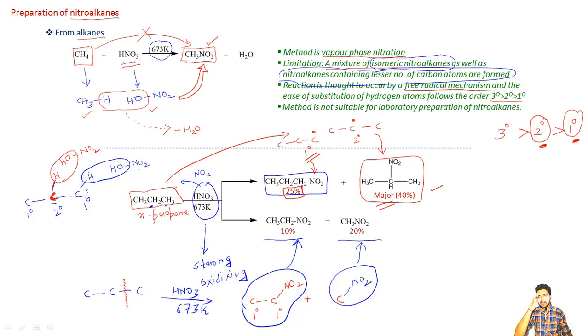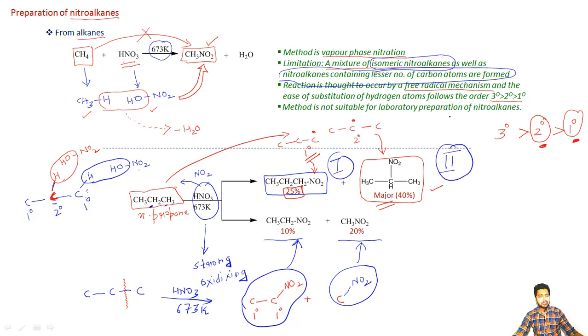So basically, in this very first method, we will be utilizing the alkane molecules for a reaction known as the vapor phase nitration, and simply we will be getting the nitro compounds. But once again, this method is not devoid of limitations, and the major limitation is that it results in the formation of the first and the second isomeric nitroalkanes.